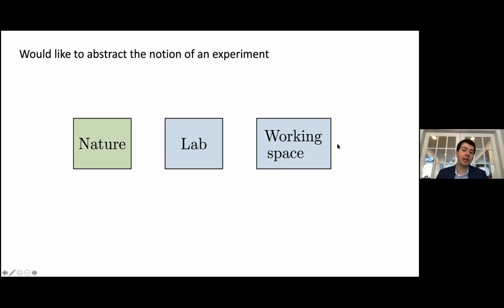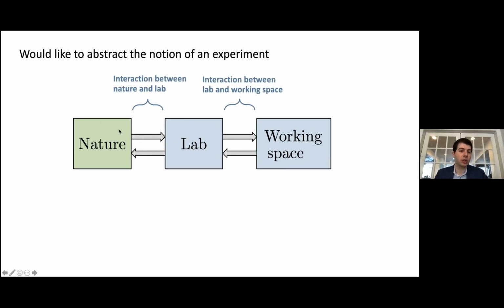And the working space consists of our ancillary apparatus that does not directly interact with nature, but can include, for example, our computer or our quantum computer, or things that we use to post-process data. So we'll elaborate more on what each of these contains shortly, but here we allow for interactions, of course, between nature and the lab, as well as interactions between the lab and the working space, but we do not allow for interactions between the working space and nature.